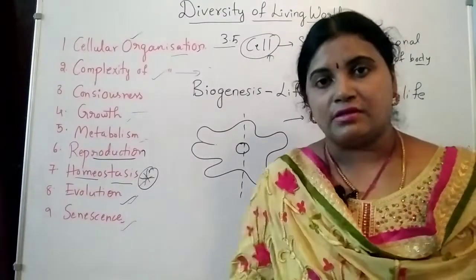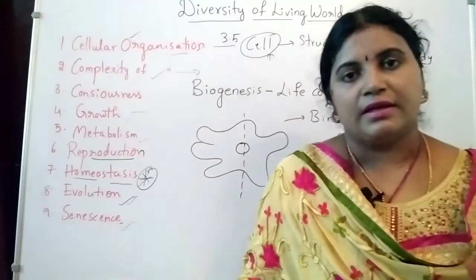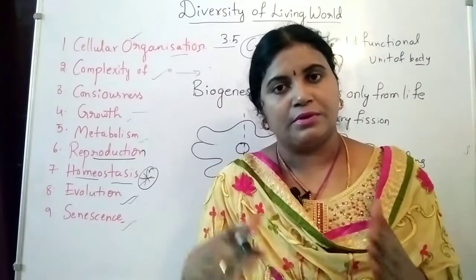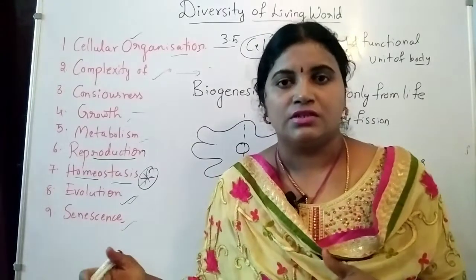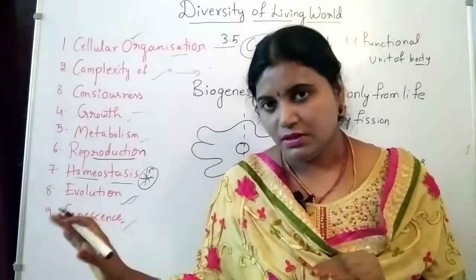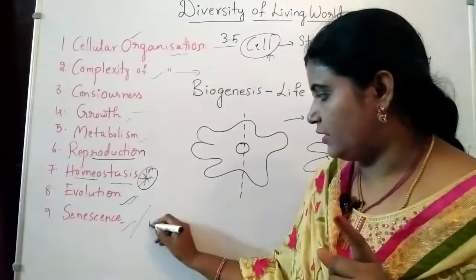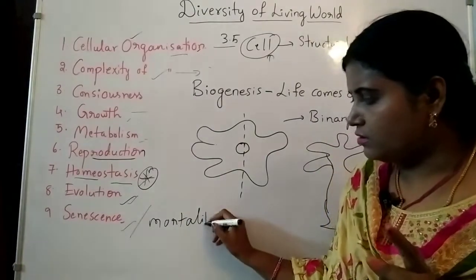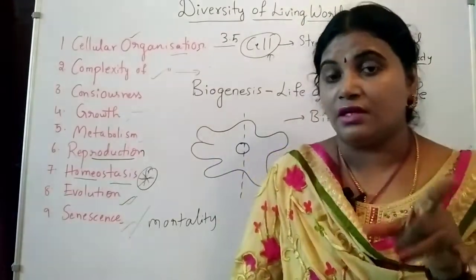And finally senescence, mortality. After growth, how is the life cycle? Birth, after that puberty, then growth, the aging process, and after aging the person dies. That death point itself is senescence, mortality. So no one is immortal in the world, no one except unicellular organisms.